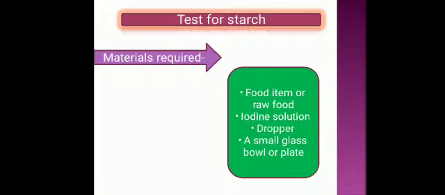Now we will see one test that shows the presence of starch. Starch is a form of carbohydrate, so we will do the test for starch. Now the material required for this: we need a food item or raw food on which you want to do the test, then iodine solution, a dropper, and a small glass bowl or a plate. For this experiment I am taking the example of rice.